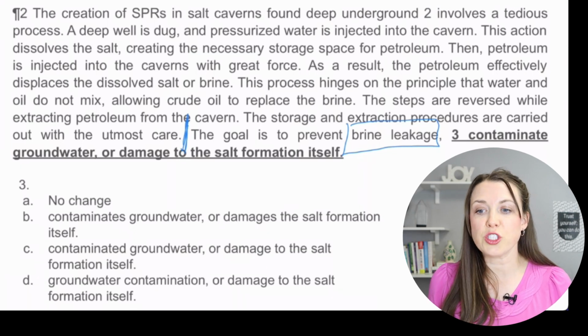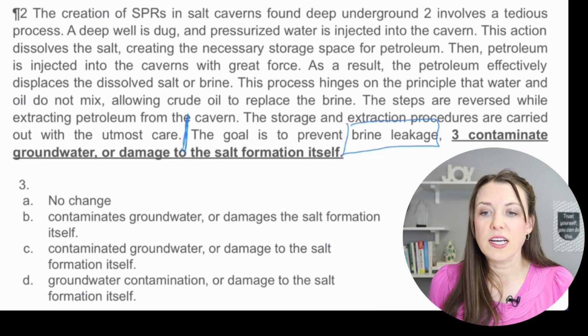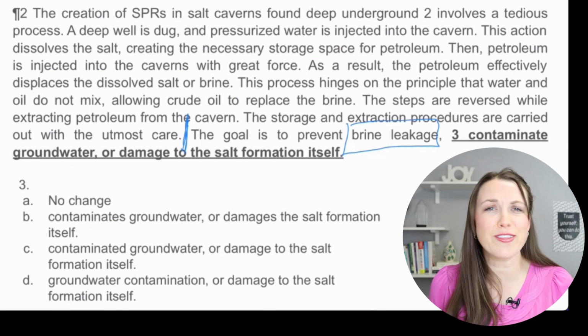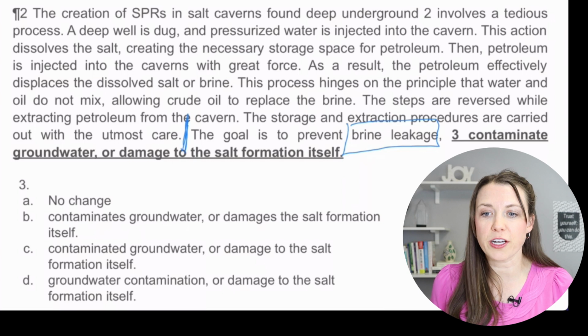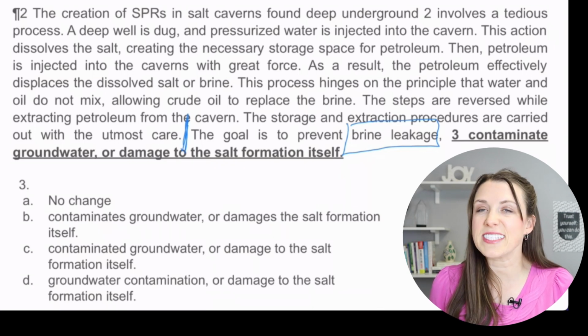So let's really just focus on contaminate groundwater. B, brine leakage contaminates groundwater. Notice how those are not consistent. So we have brine leakage contaminates groundwater. So brine is just your standard verb, whereas contaminates has that ES.